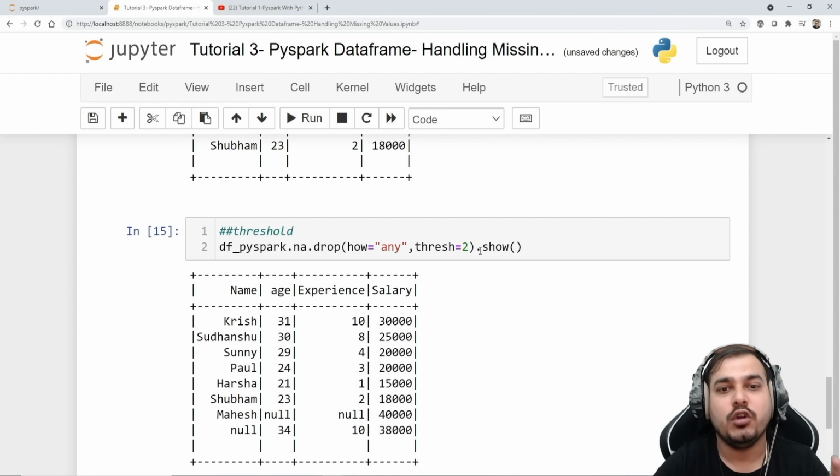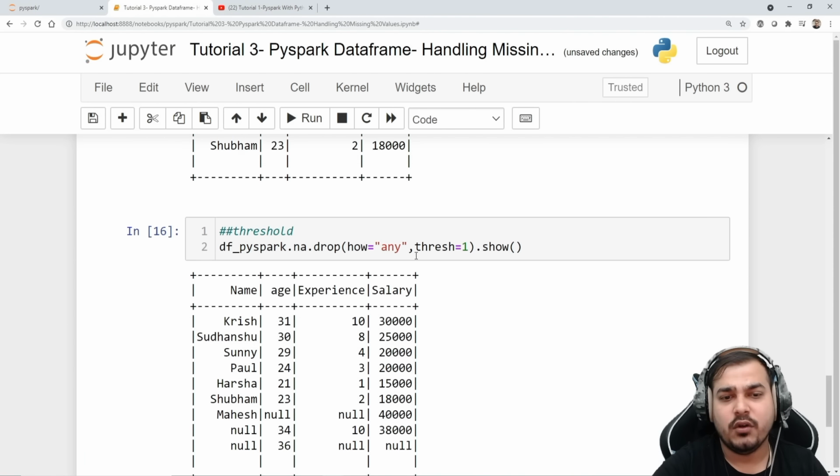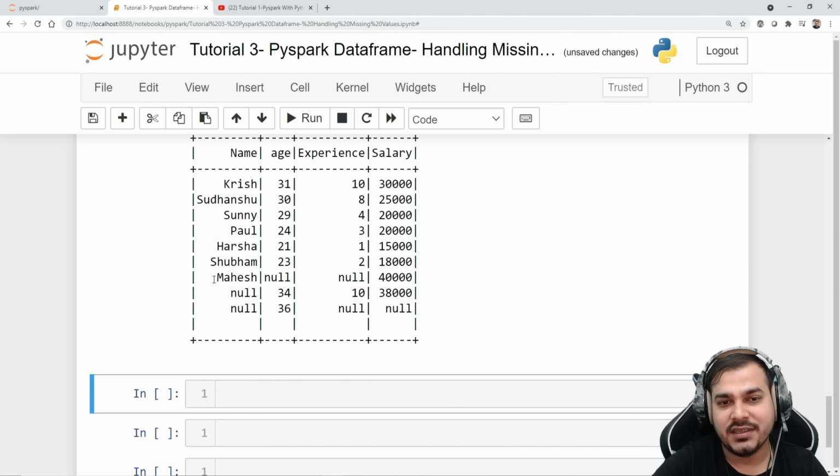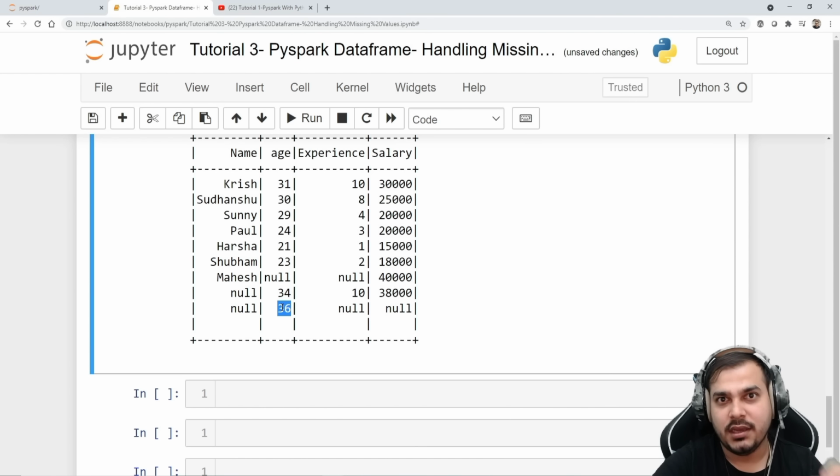If it is there, it is just going to keep that row, otherwise it is just going to delete it. That is what you can do. You can also check out with 1. So if I go and see 1, then you can see that all these particular rows are there, because it will just go and check, okay, here one nan value is there, here it is there.